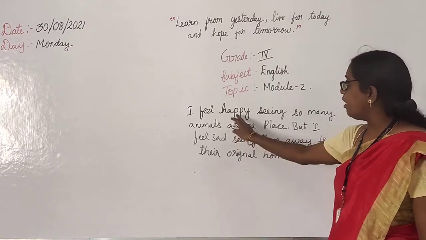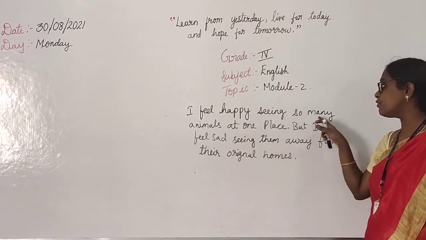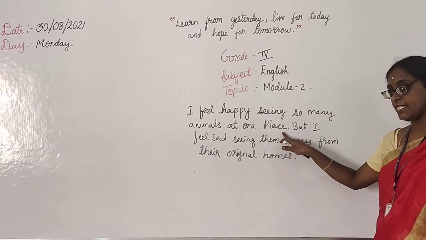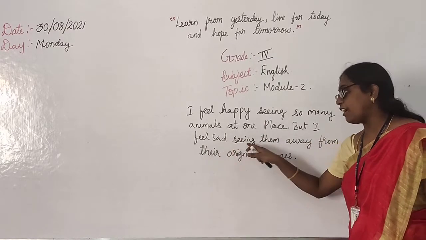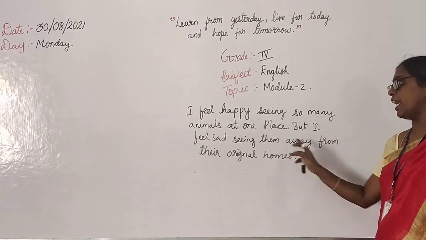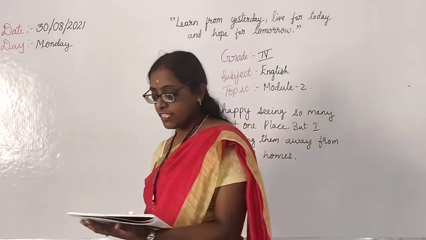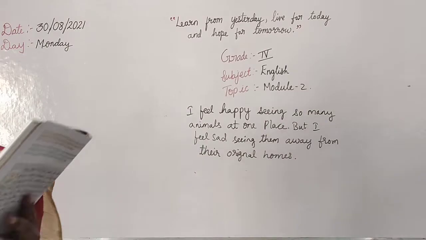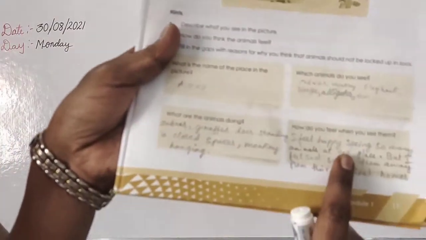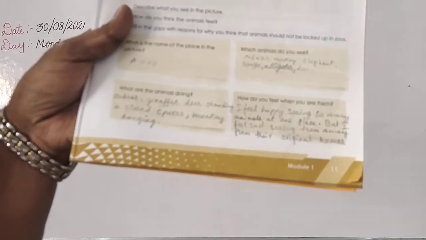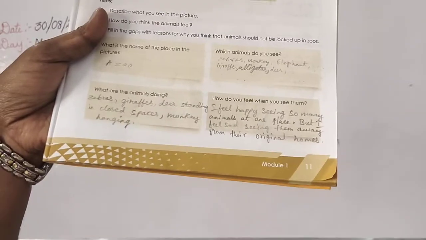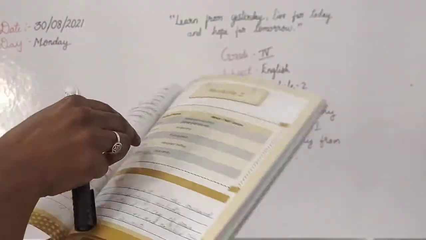Okay. So right now I feel happy seeing so many animals at one place. But I feel sad also seeing them away from their original homes. Okay, complete it now itself, children. See, here you should write that. Are you understanding? Here you should write that. Then turn the page.